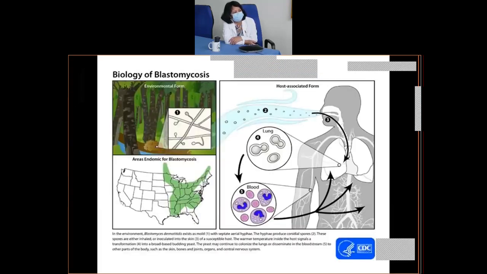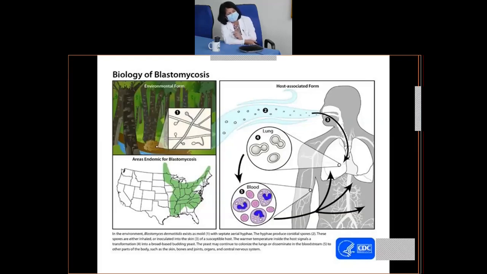If you look at this, on the left-hand side there are the hyphae of the blastomyces. You can see they are septate hyphae containing the conidia. Inhalation of these conidia is the primary mode of infection, and when they are inhaled, they go into the lungs where they are converted into the yeast forms.